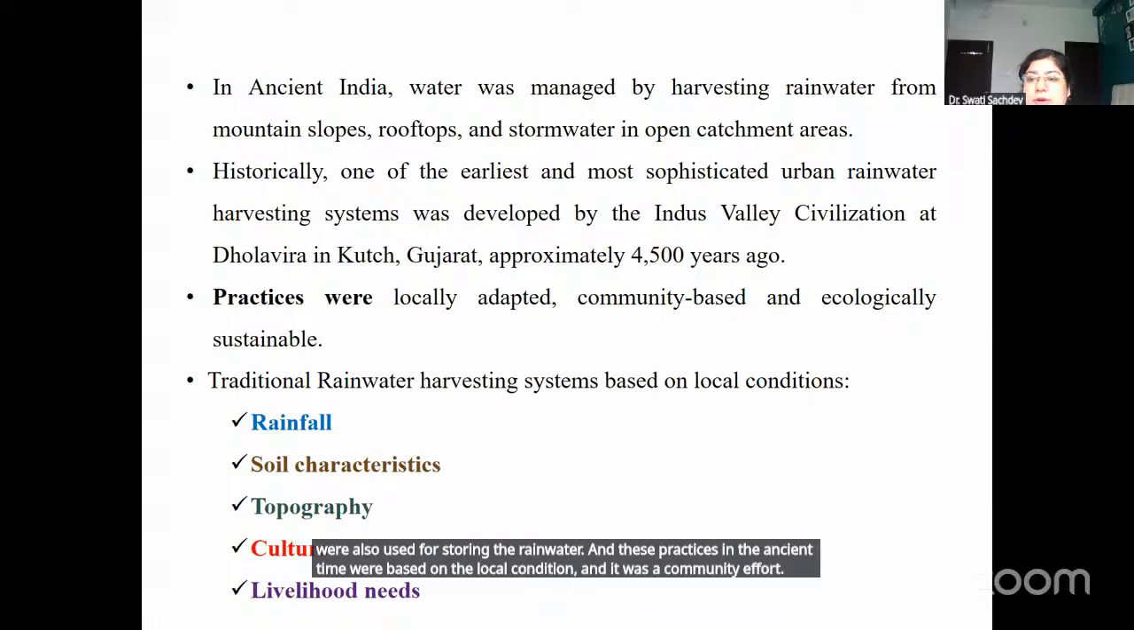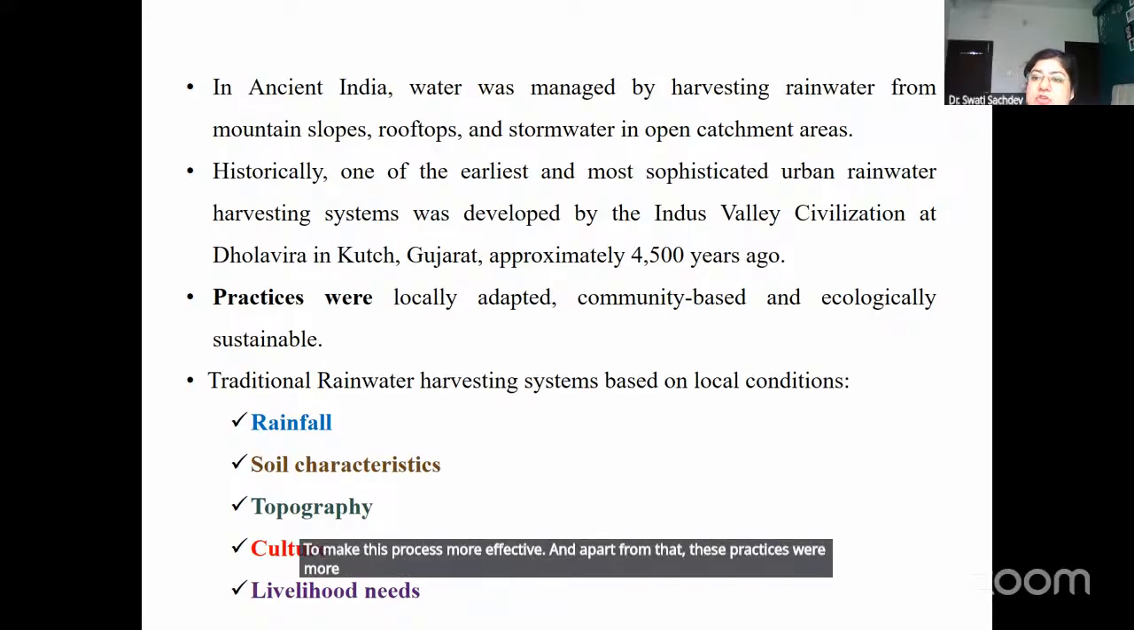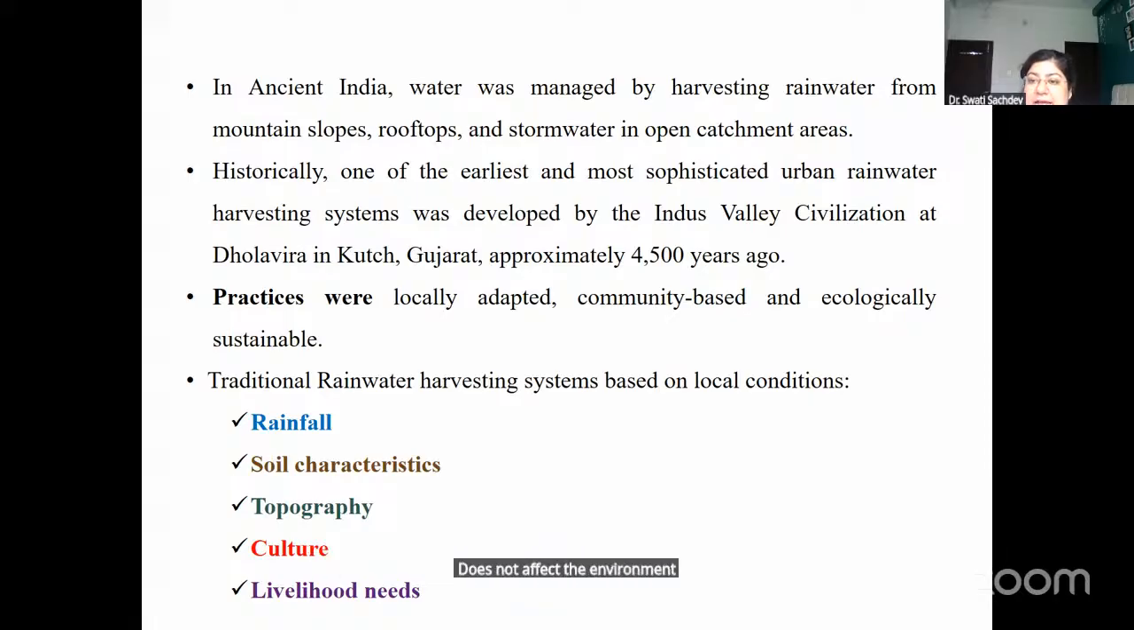People from a community or the local area all used to participate in these kinds of activities to make the process more effective. And apart from that, these practices were more aligned with the natural environment, which means the way they conserved water did not affect environmental conditions. Actually, it helped in the restoration of the ecosystem.